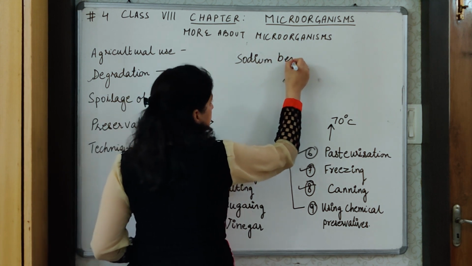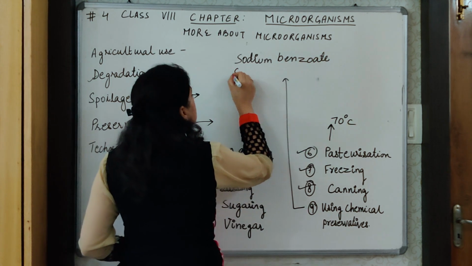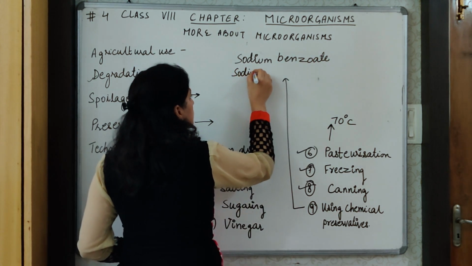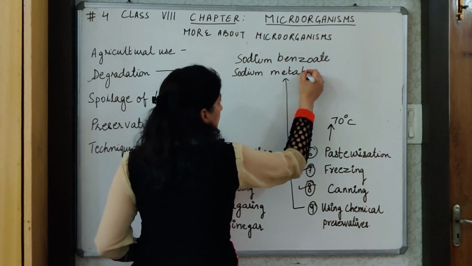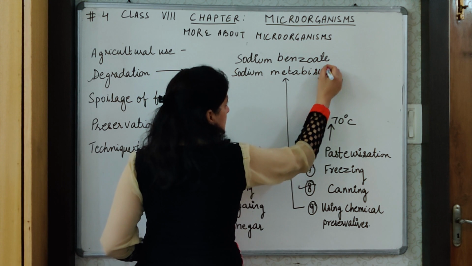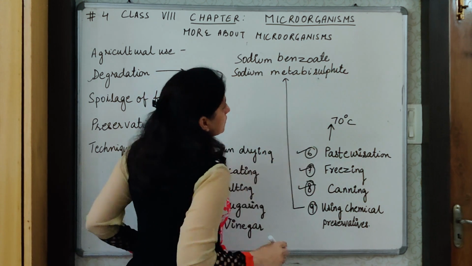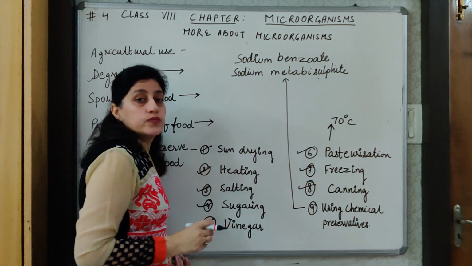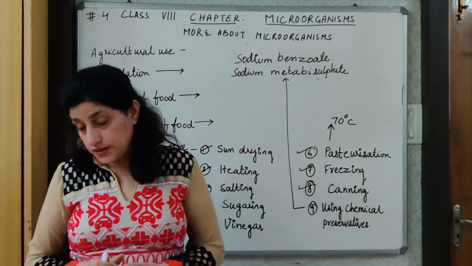Then we have sodium metabisulfite. This also prevents the food from getting spoiled.